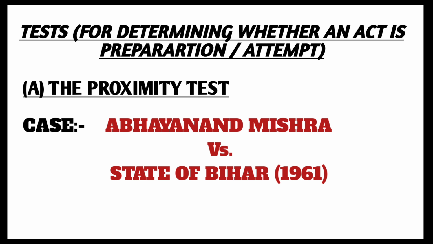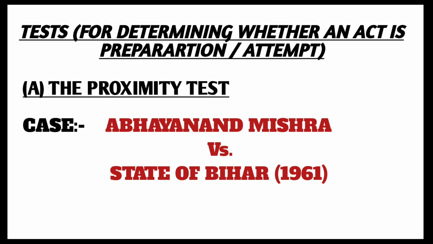Now we will be studying certain principles which are used for determining whether an act amounts to mere preparation or an attempt to commit a particular offence. Basically, we will be studying at what stage an act or series of acts done towards the commission of the act intended would be an attempt to commit a particular offence. So let us discuss some of the tests in order to understand this issue. The very first is the proximity test, which is in relation to time and action or to do an intention. The proximity test examines how close the defendant is to completing the offence.